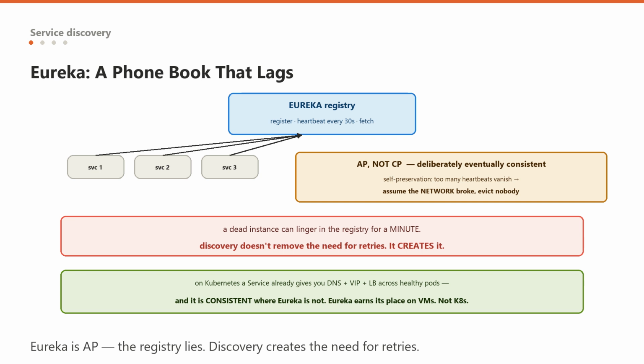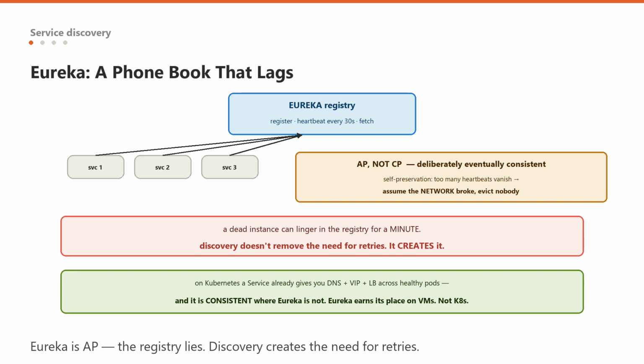The design decision that defines Eureka, and the one interviewers probe, is that it chooses AP over CP. It is deliberately eventually consistent, and it will happily serve you a stale registry rather than refuse to answer. There is even a self-preservation mode.